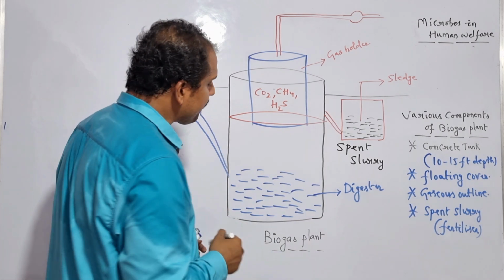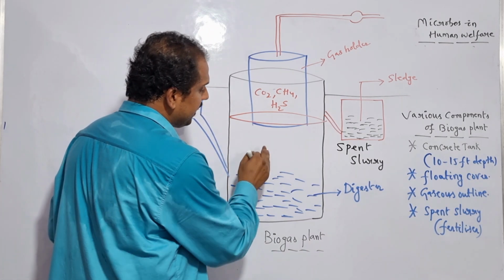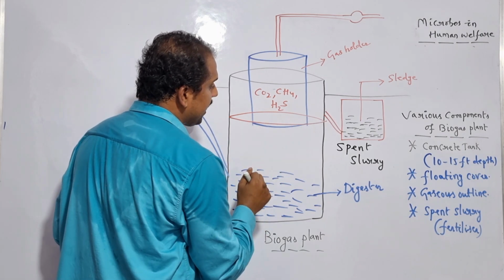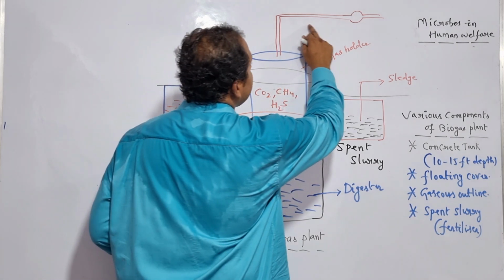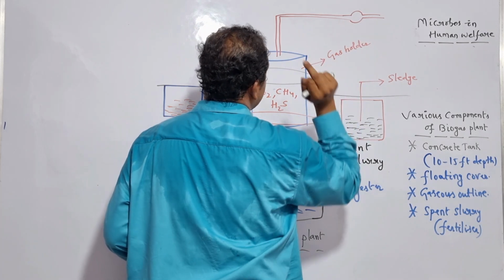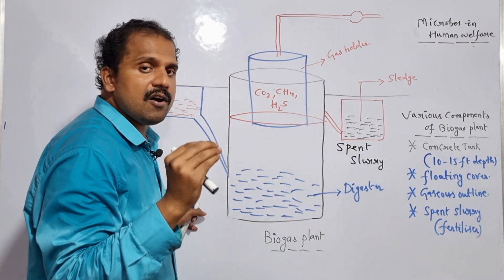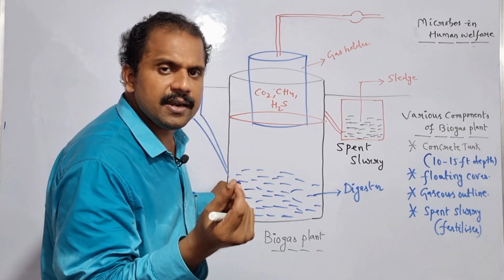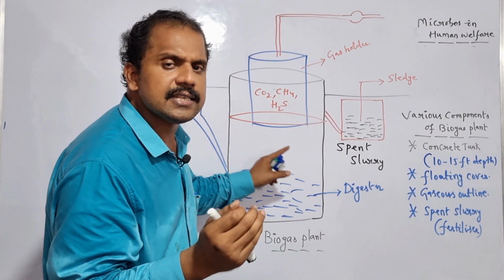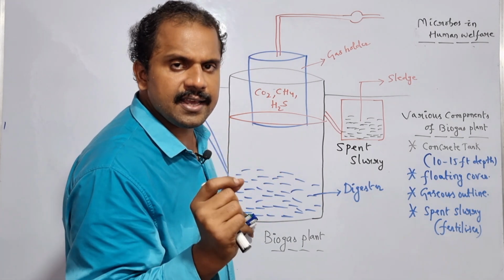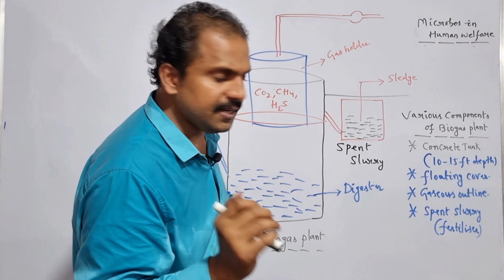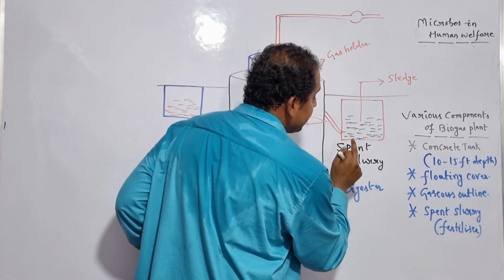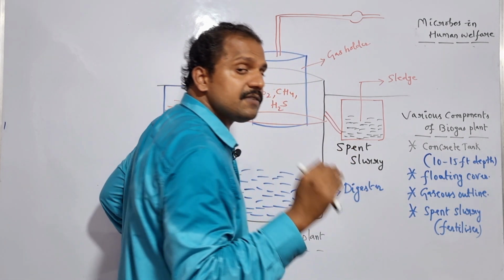After the successful oxidation of the organic material in the concrete tank, the remnant that is produced is collected as spent slurry. So it is the spent slurry. The spent slurry is collected into a specific outlet.